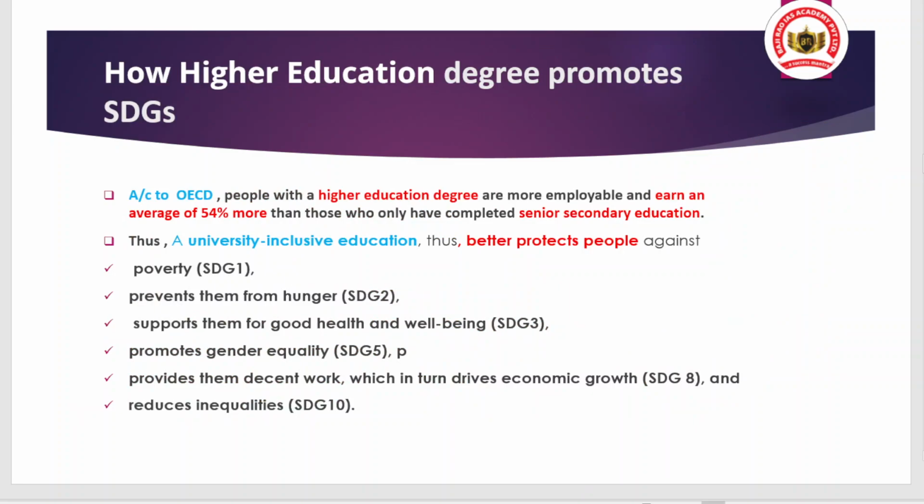And also, you can quote this report. When we talk about the OECD, Organisation for Economic Co-operation and Development, as per this, people having a higher education degree are more employable and earn an average of 54% more than those who have only completed senior secondary education. Meaning, let's say a person having a senior secondary education degree is earning only 100 rupees.